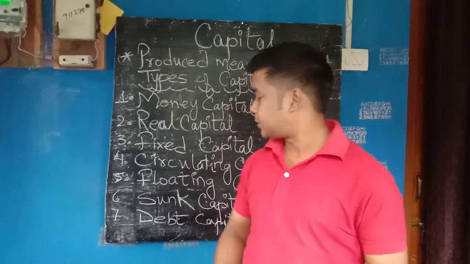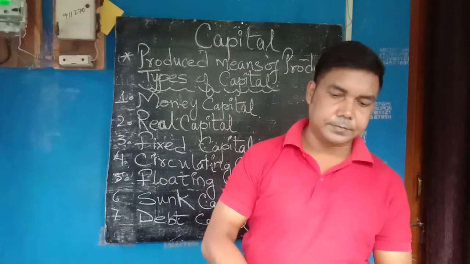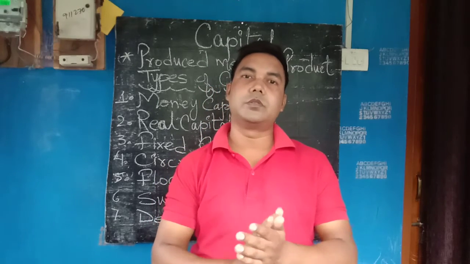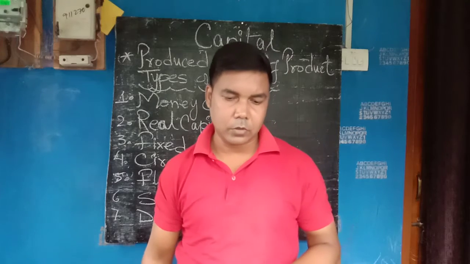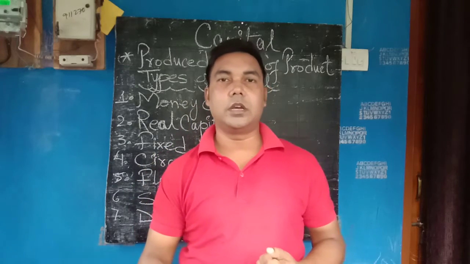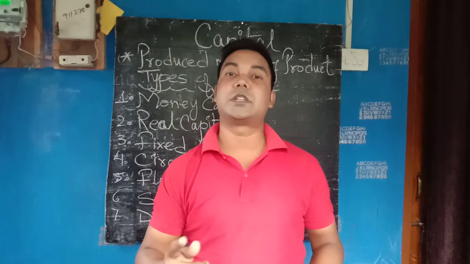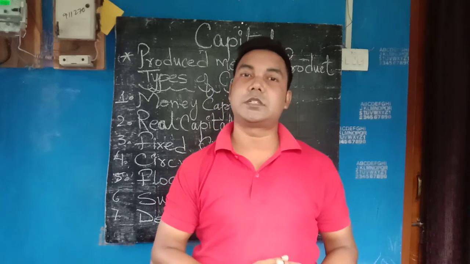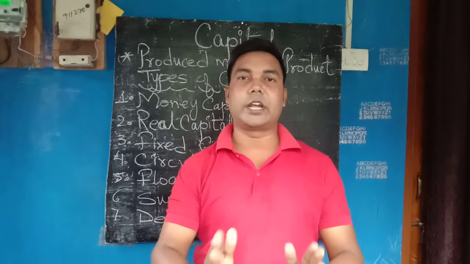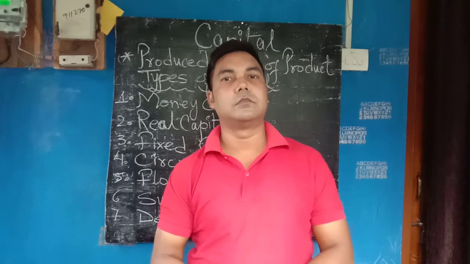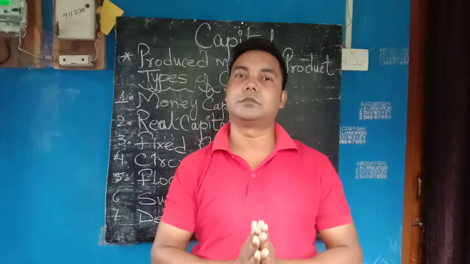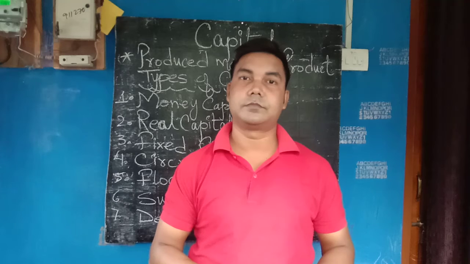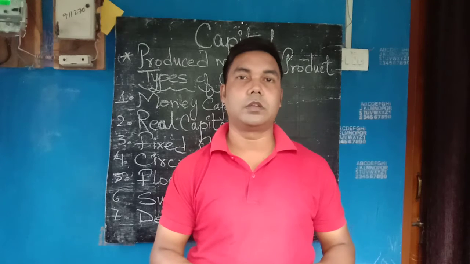Okay, next, sunk capital. Sunk capital are those capital which can be used just once, put in a single use only. They are also called specialized capital because they are specialized in one category only. They are not specialized in different categories.